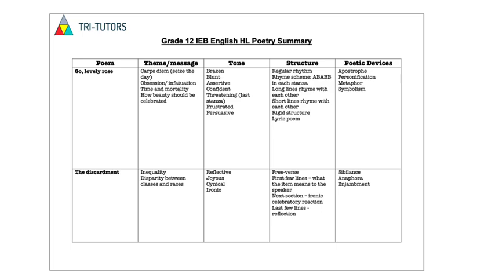The Discardment: the theme and message, inequality, disparity between classes and races. The tone is reflective, joyous, cynical, and ironic. The structure is free verse. The first few lines is what the item means to the speaker. The next section is the ironic celebratory reaction, and the last few lines are reflection. Some poetic devices that you could see are sibilance, anaphora, and enjambment.